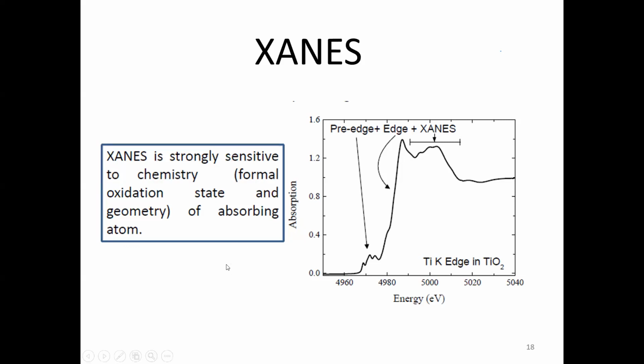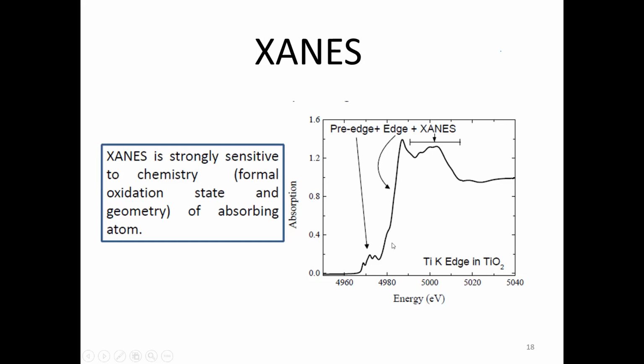XANES you can further split into three components, the first being the pre-edge. That means before the main rising edge starts, we can get some pre-edge features, whose significance we'll see later on. Then the main edge, which is the transition from the core shell, like K shell, 1s to 2p kind of transition.